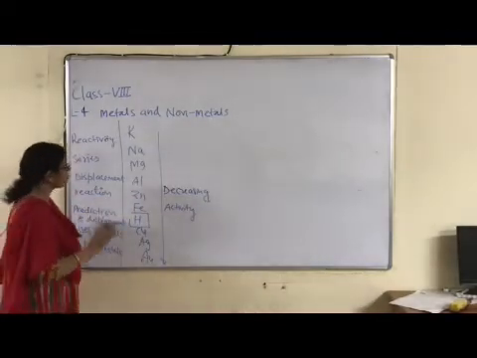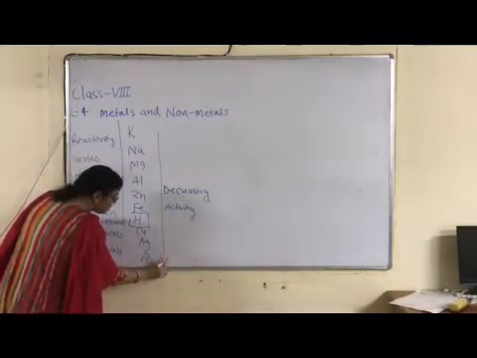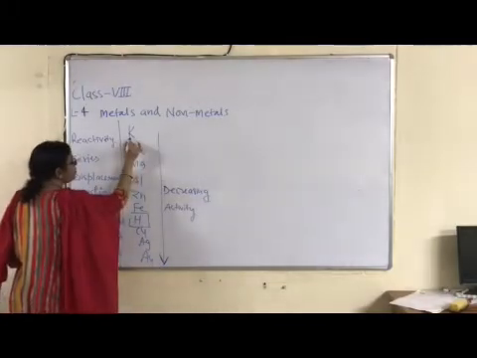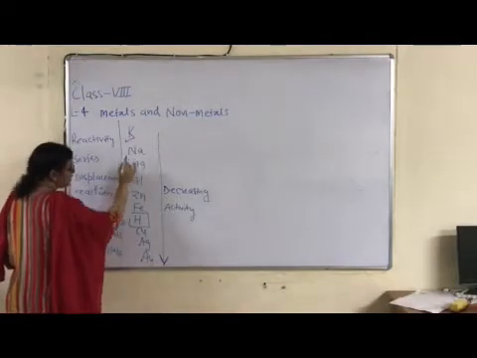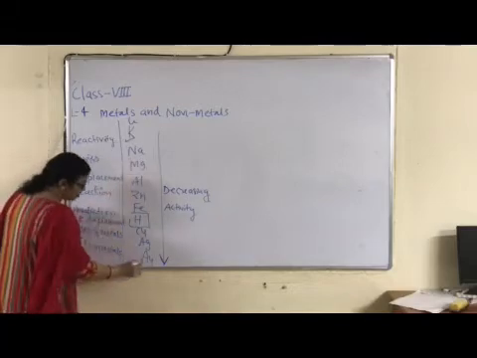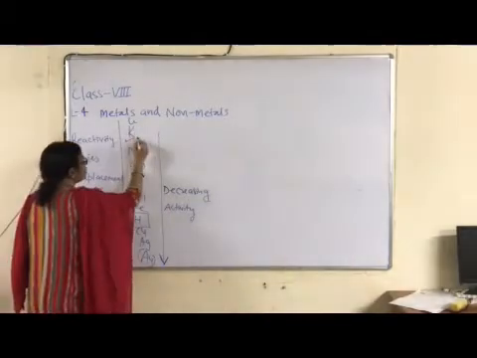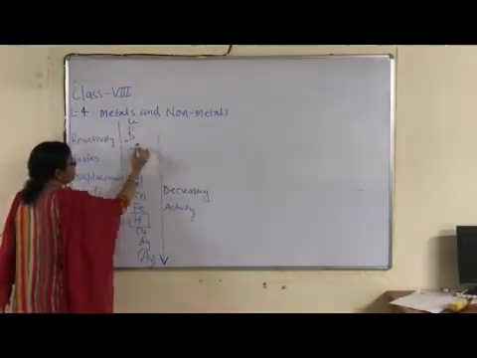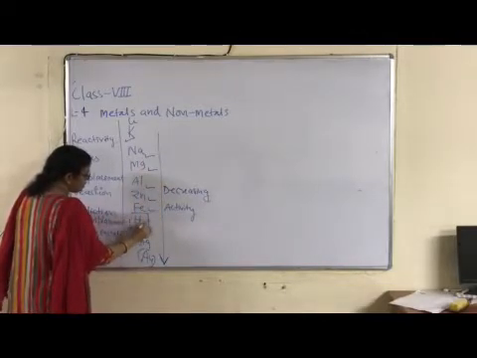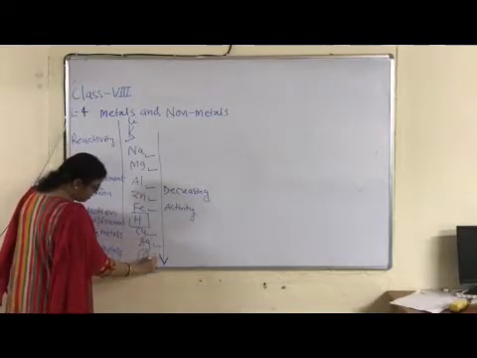What is the direction of movement? Movement from top to bottom. This downward directed arrow is showing the direction of movement, right? As we move from top to bottom, from potassium, actually the element before this one, lithium, is placed, right? From this to gold, so what happens? Reactivity of metal decreases. First is lithium, potassium, sodium, magnesium, aluminium, zinc, iron, and the central element is hydrogen, right? And then below hydrogen, copper, silver, gold, right?